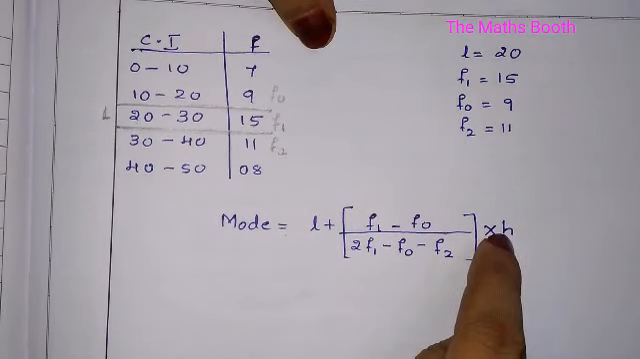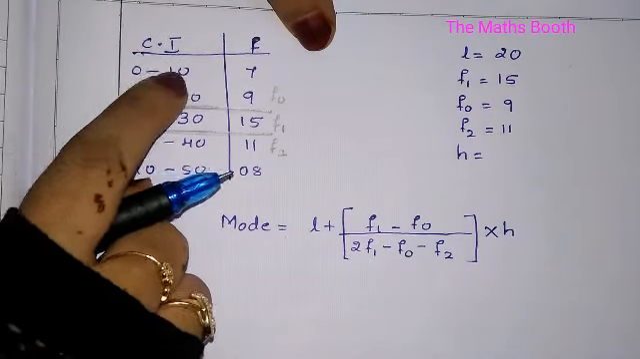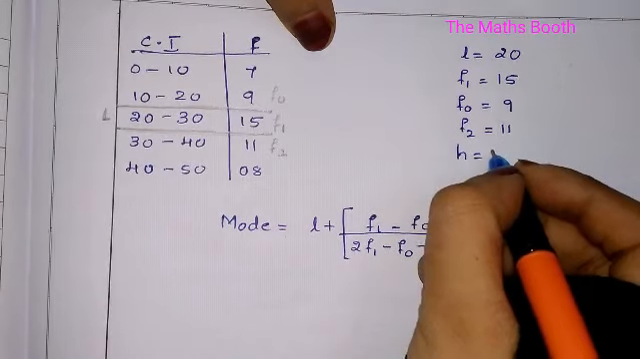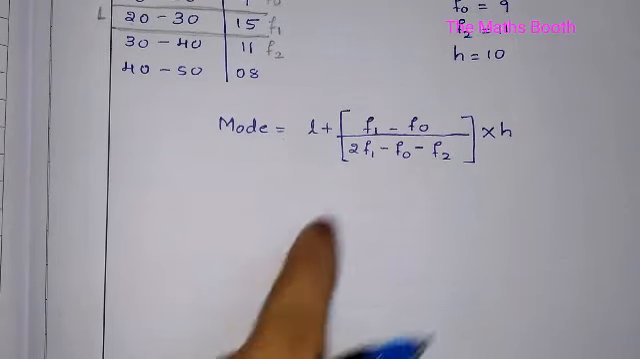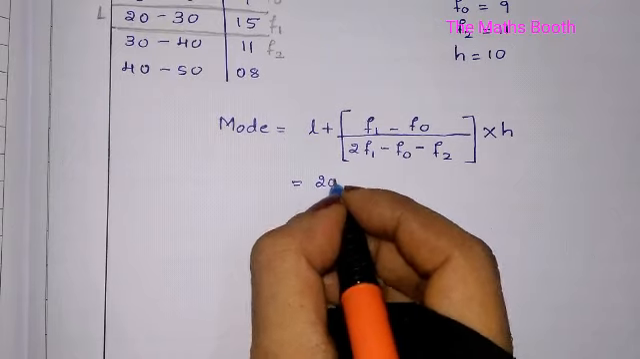Now the next is H. You know what is H? H is nothing but size of the class interval. तो 0 to 10 size of the class interval 10 है। Okay, let us solve now. ये फॉर्मूला में सब्सटीट्यूट करना है। L is nothing but 20 plus